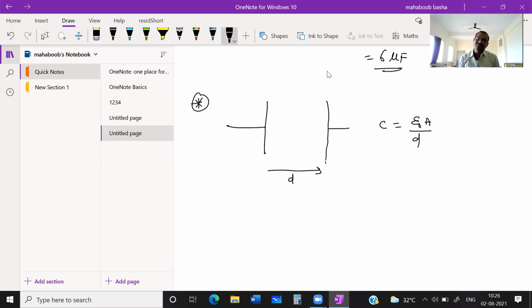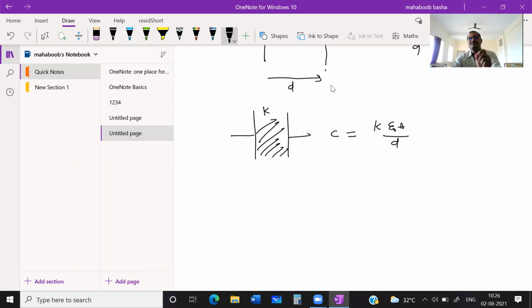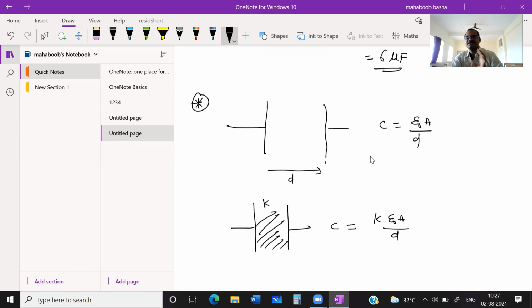Now if a dielectric material whose dielectric constant is K is filled in this, let us suppose a dielectric material is filled like this, whose dielectric constant is K. Now its capacity will become K times epsilon naught A by d. If area and separation remain the same, it will become K times epsilon naught A by d.